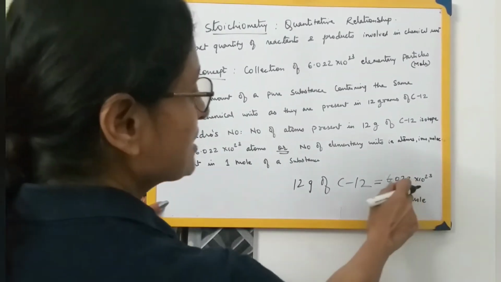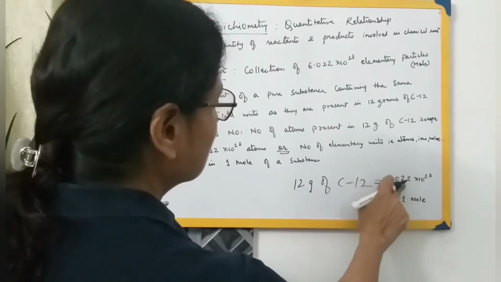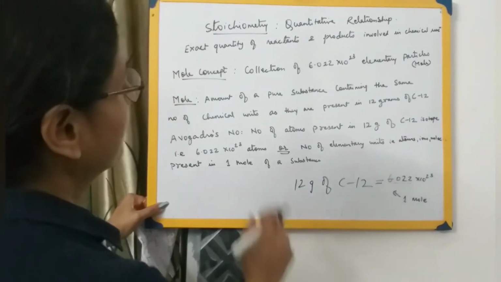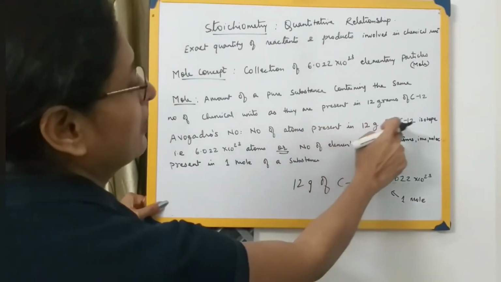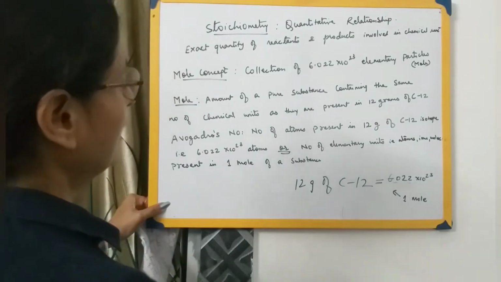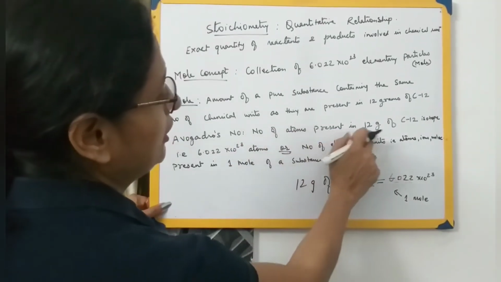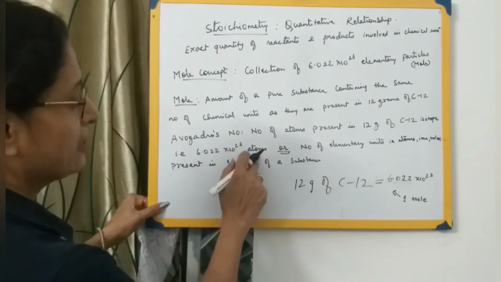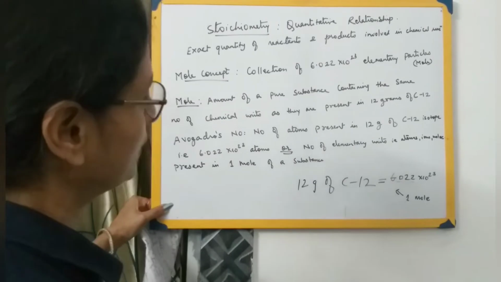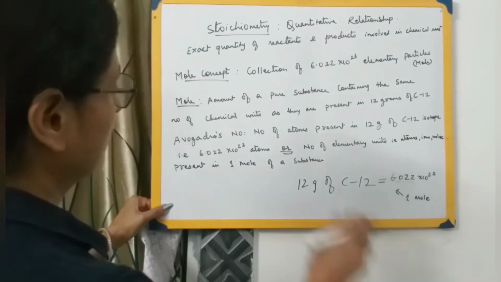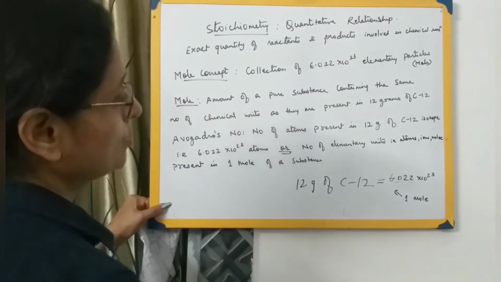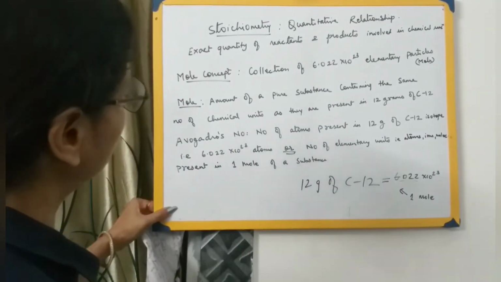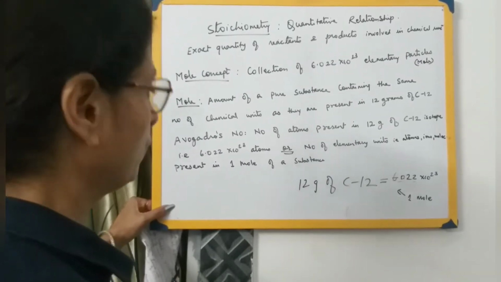So these many particles are present in 12 grams of carbon-12. So we can say Avogadro's number is equal to the number of atoms present in 12 grams of carbon-12 isotope, that is 6.022 × 10^23 atoms. These many molecules equal Avogadro's number, or these many ions, that is 6.022 × 10^23 ions, equal the Avogadro number.